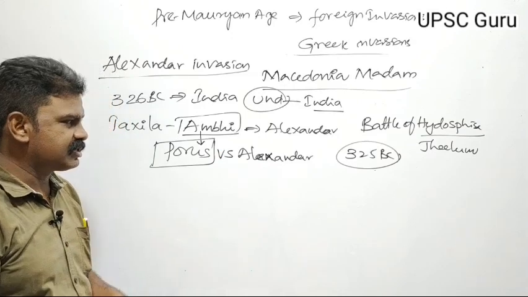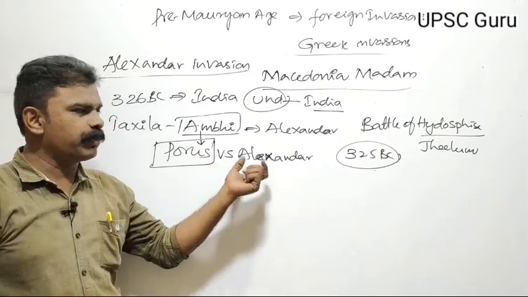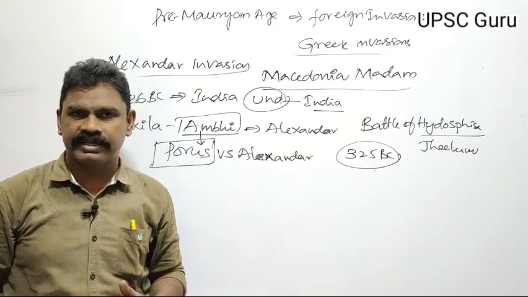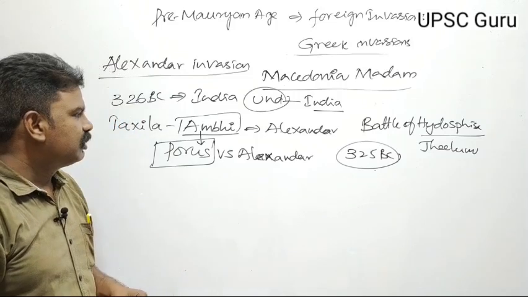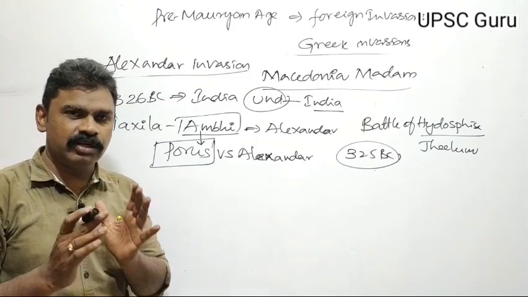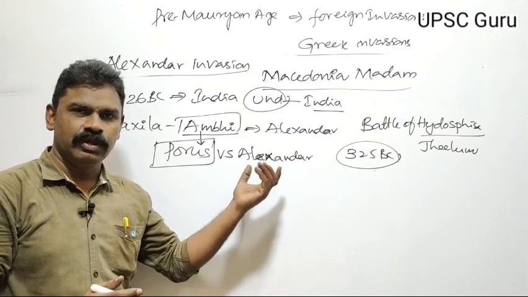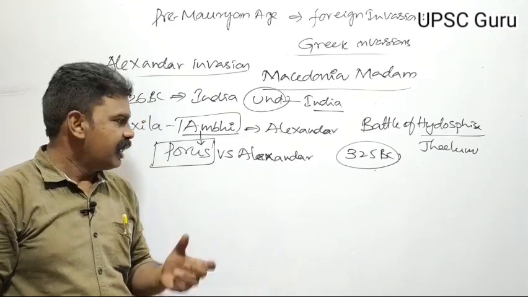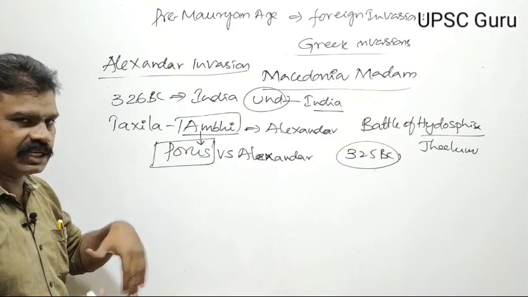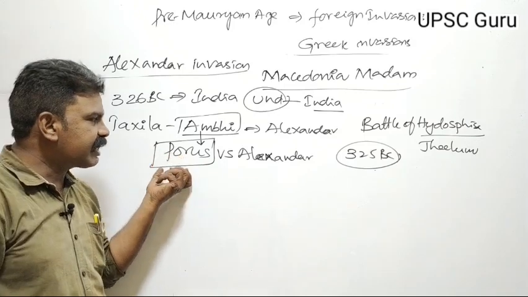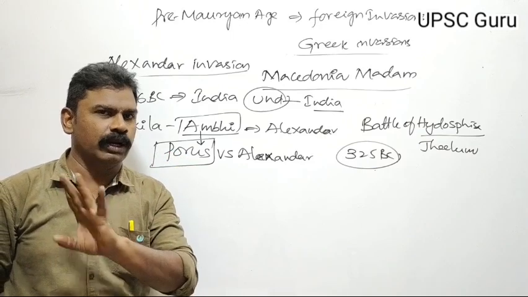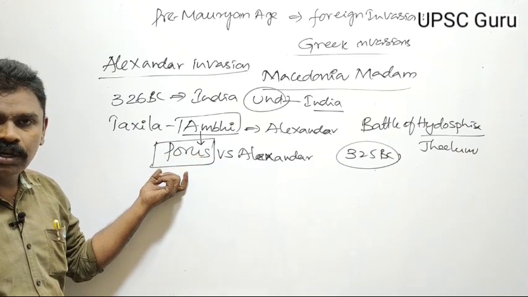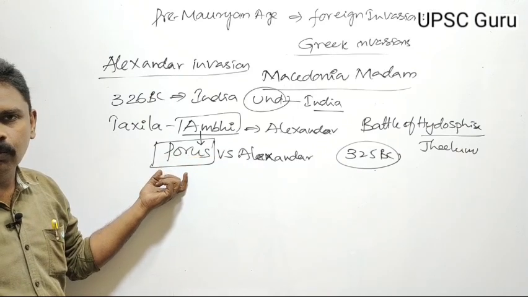According to some evidence, Alexander asked Porus, "I am impressed by your warfare techniques. What do you want?" Then Porus said, "I want to wage a dual war with you." Dual war means one-to-one war. But Alexander did not accept it. Alexander gave Porus his kingdom back and recognized Porus as an independent ruler.